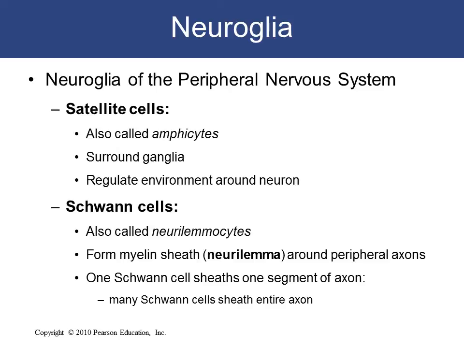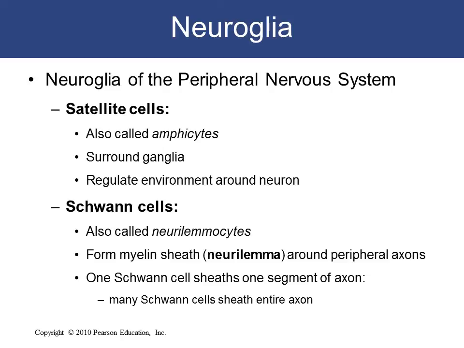The peripheral nervous system also has its neuroglia, which are two. We have the satellite cells and the Schwann cells. The satellite cells are also called amphicytes, and they are small cells that surround neurons in sensory, sympathetic, and parasympathetic ganglia. The function of these cells is to help in regulation of the external chemical environment. They are highly sensitive to injury and inflammation, and they appear to contribute to pathological states such as chronic pain.